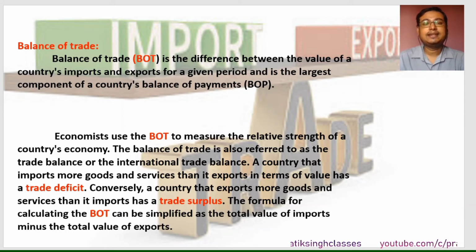Taking an example of India and China. From China we purchase more, that means we import more than what we sell to them, or export to them. That means with China we have a trade deficit. But in the case of India and African countries, we purchase less and sell them more. That means we import less and export more. So with African countries, we have a trade surplus.